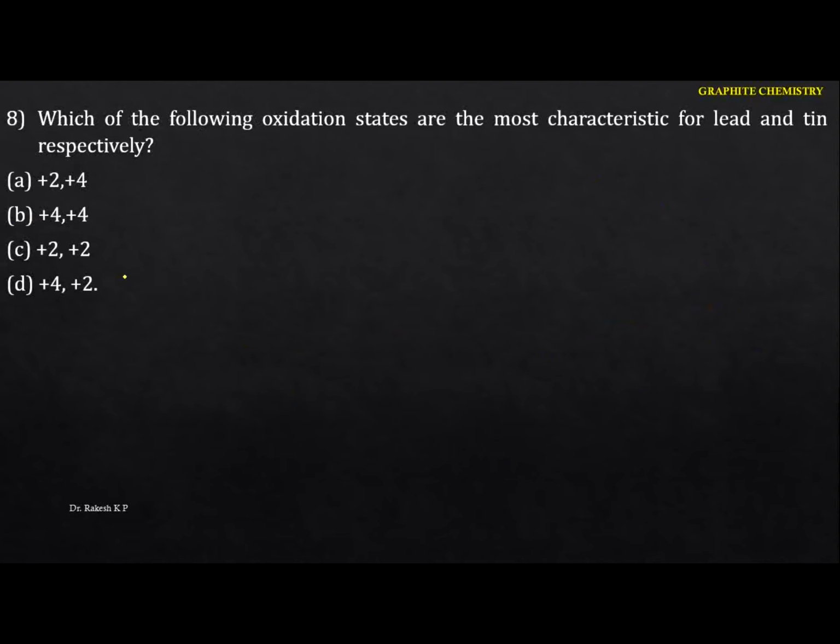Which of the following oxidation states are most characteristic of lead and tin respectively? Again let me take the 14th group elements. We rank them: carbon, silicon, germanium, tin and lead. We know that the most common oxidation state is +2, and they can also show +4. But down the group, as you increase the size, the inert pair effect also increases.